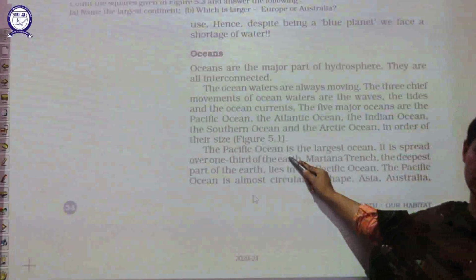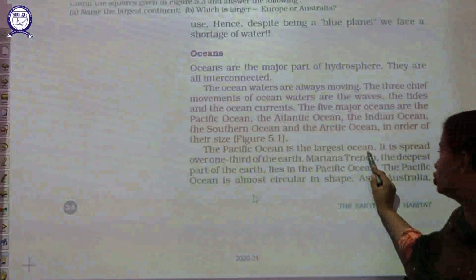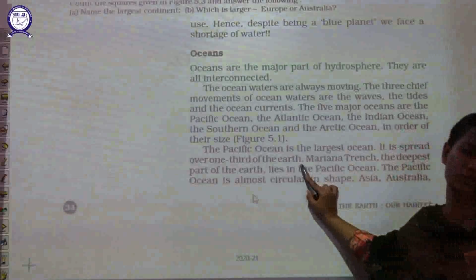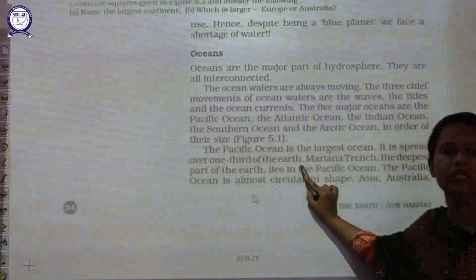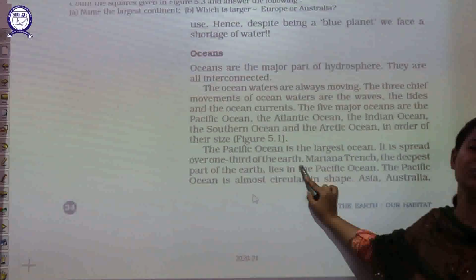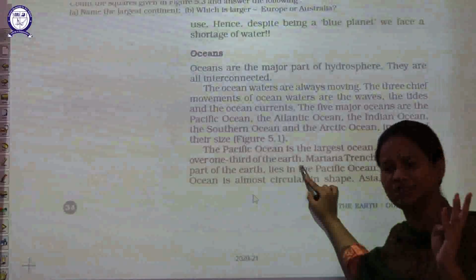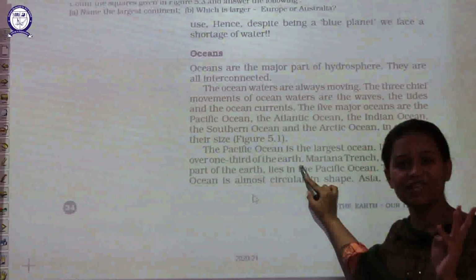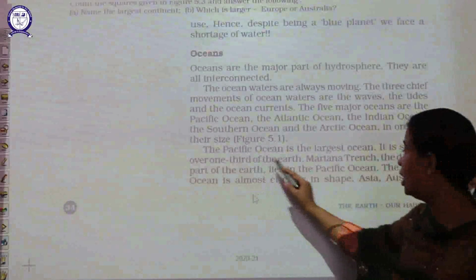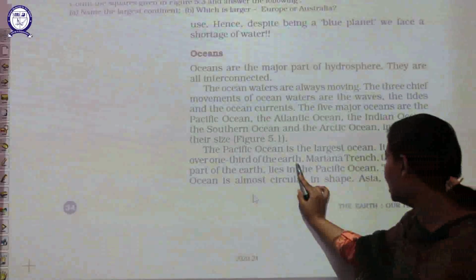If we talk about the Pacific Ocean, it is the largest ocean and it is spread over 1/3 surface of the earth. Now again student, what possible question can be asked to you from here? Why Pacific Ocean is, first one is, which one is the largest ocean? The answer is Pacific Ocean. Second one is, why Pacific Ocean is called as the largest ocean? Because it spread over 1/3 surface of the earth.